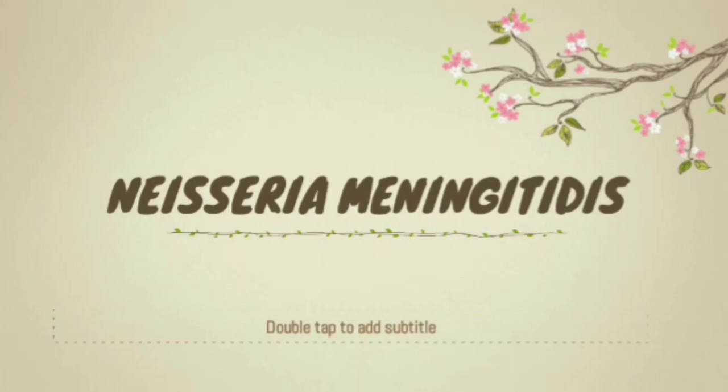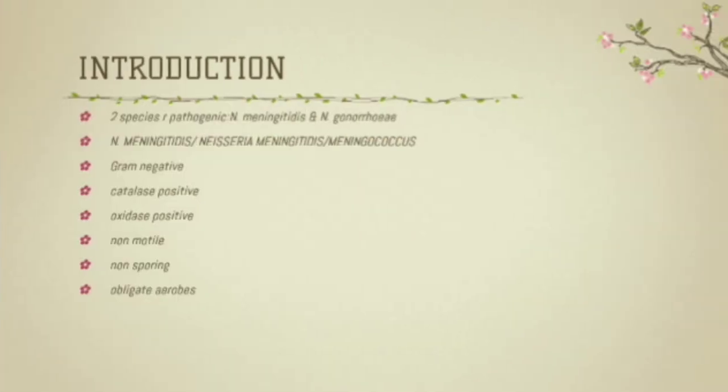When we are considering the members of Neisseria, two species are pathogenic to man: Neisseria meningitidis and Neisseria gonorrhoeae. In this video, I want to talk about Neisseria meningitidis, which is also known as N. meningitidis or meningococcus. This bacteria has a thin peptidoglycan layer, so it will take the pink color on gram staining and it's gram negative. Catalase and oxidase tests are positive.